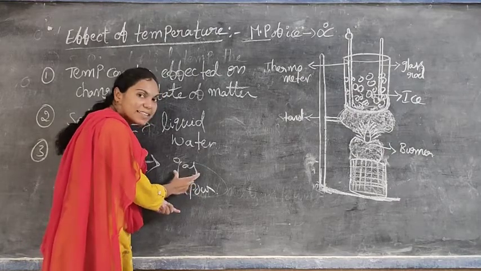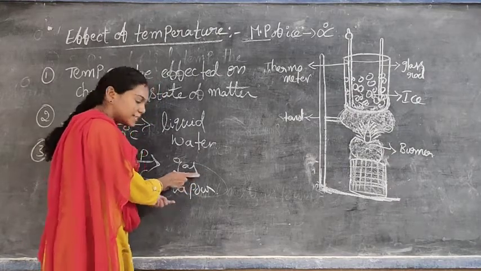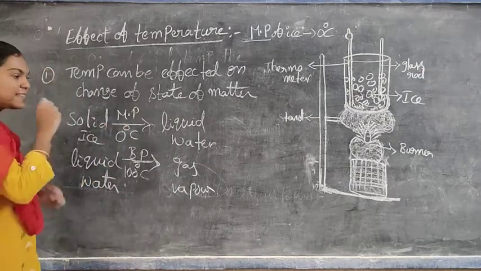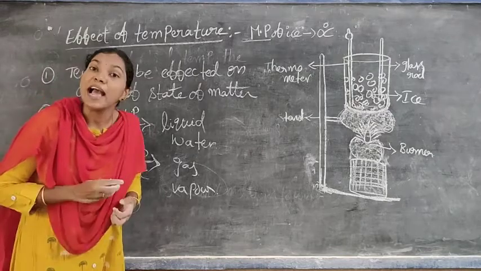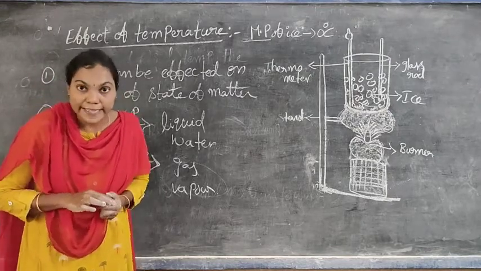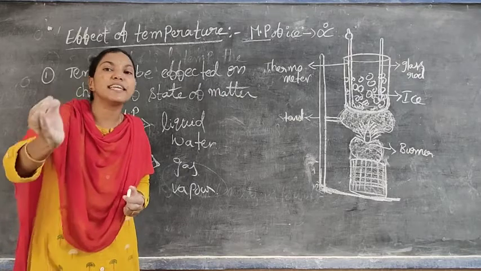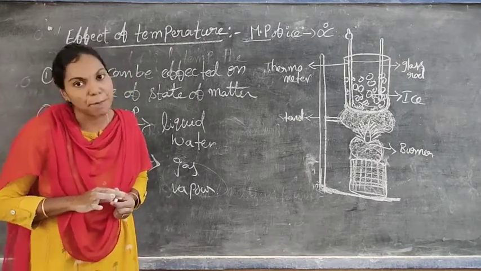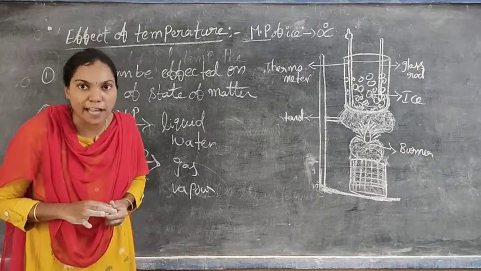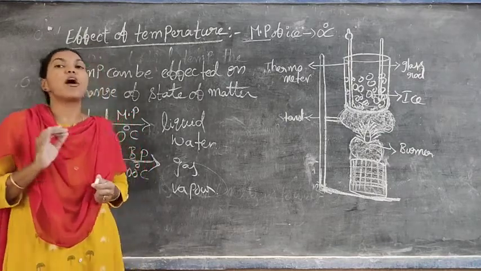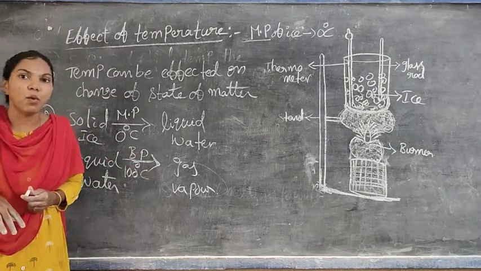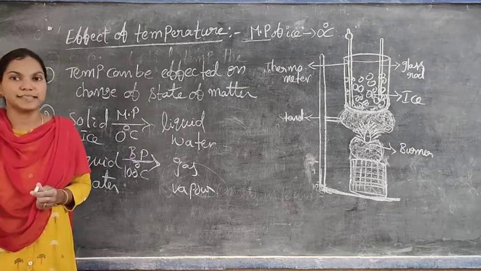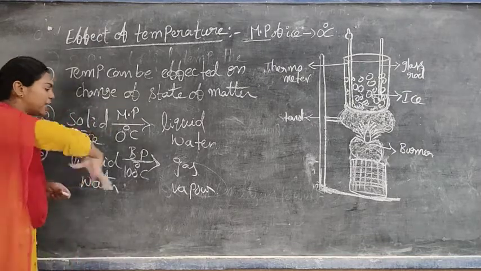That's why the gaseous particles have more heat energy compared to the liquid particles and compared to the solid particles. This additional amount of heat energy is nothing but latent heat of energy. Latent heat of energy is the amount of heat energy required to overcome the forces of attraction between the particles. That's why we can simply say vapor particles have more heat energy compared to the liquid particles and the solid particles. Do you understand? Briefly we can say this.